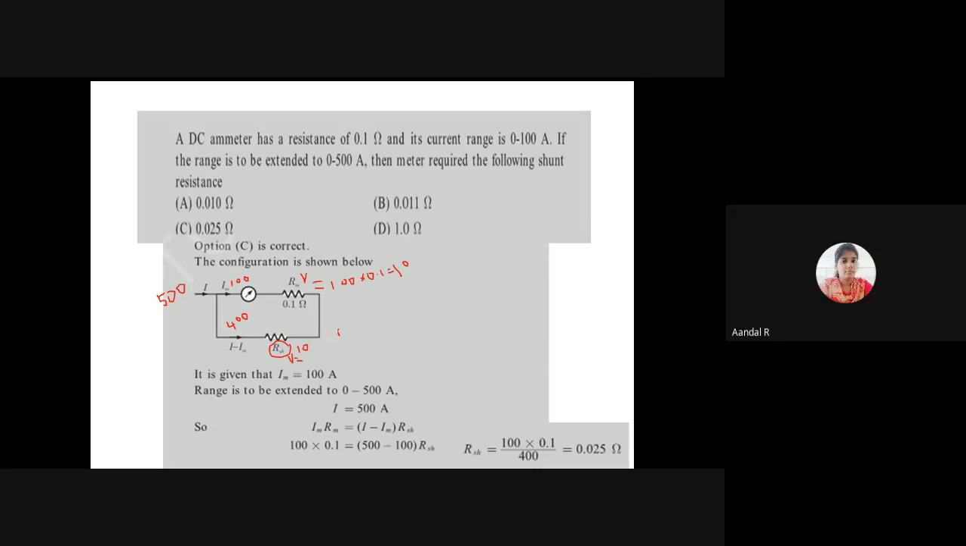So what is the formula for R in terms of Ohm's law? Yes, R is equal to V by I. Here R is equal to 10 divided by 400.